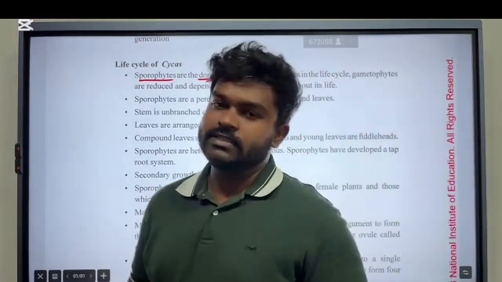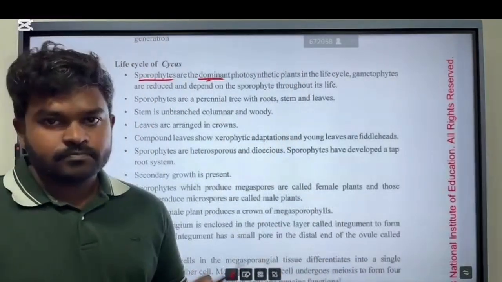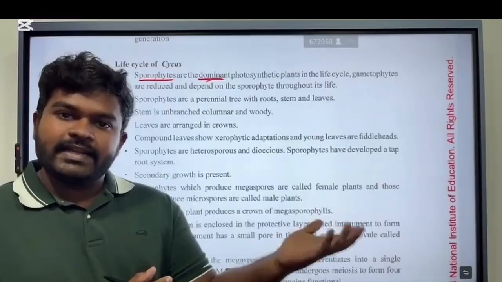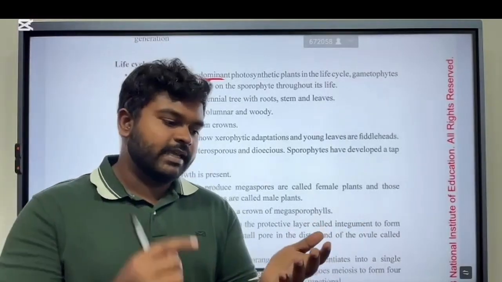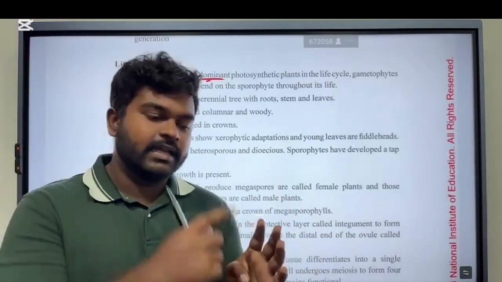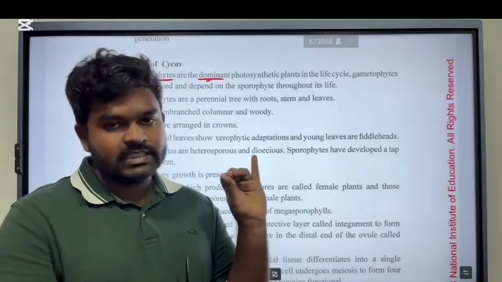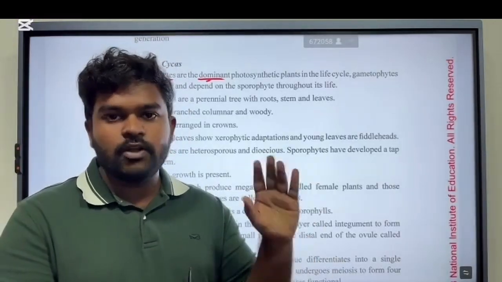All right, sporophyte and everything. Then when you are telling that this sporophyte is the dominant one, you can say it is photosynthetic, independent, large, and long-lived. So all these features are common for all the dominant plants.